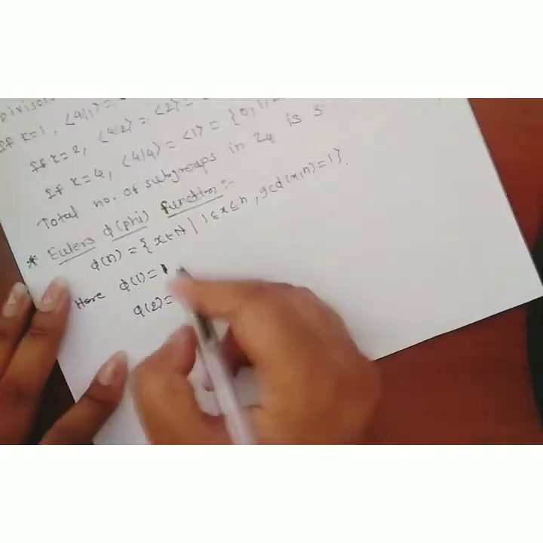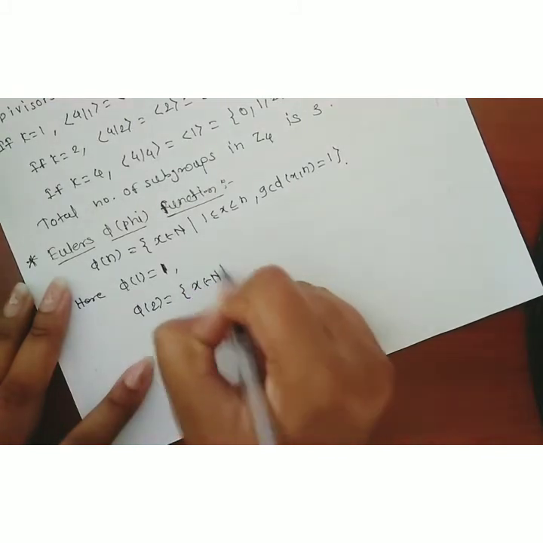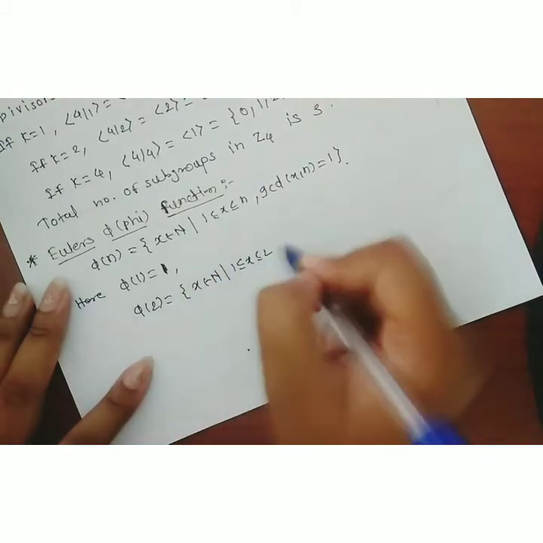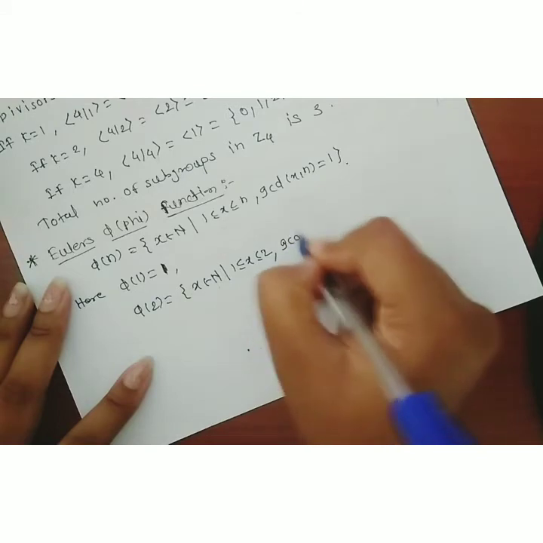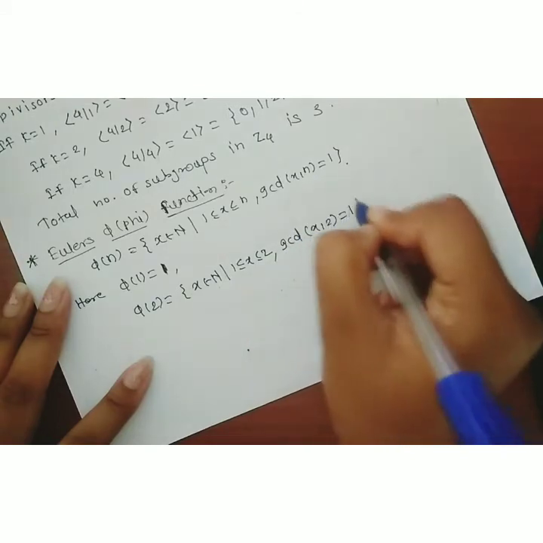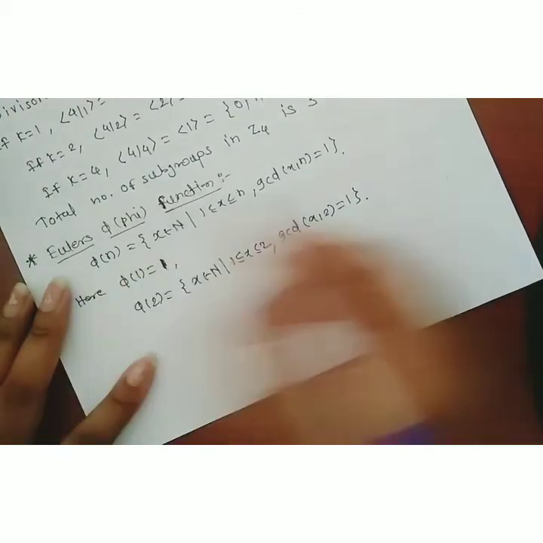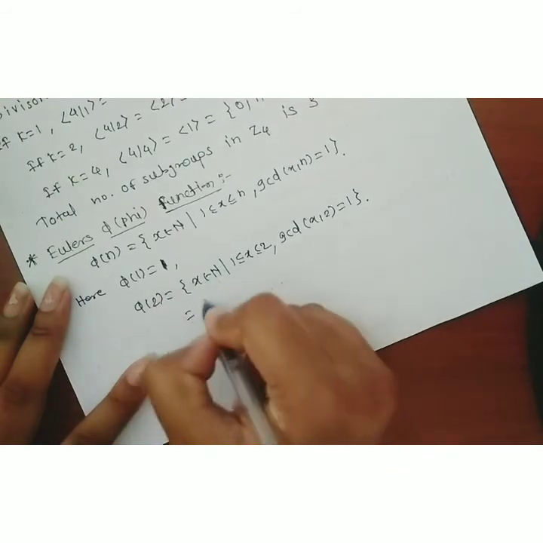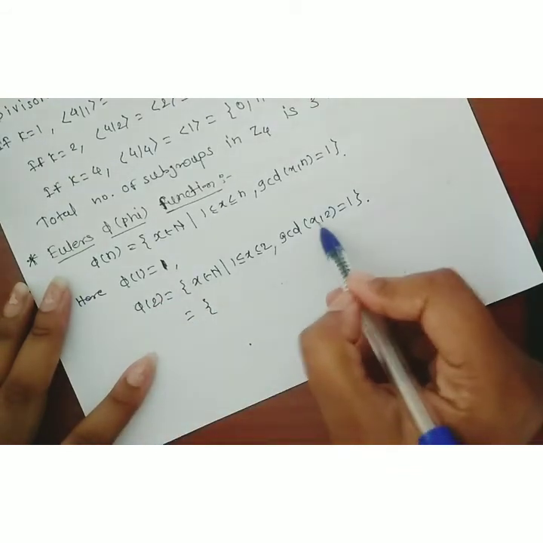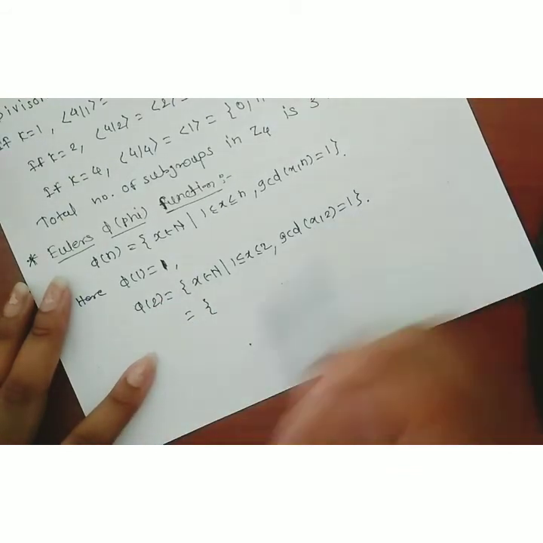Phi of 2 is the set of all those x belonging to the natural numbers, 1 less than or equal to x less than or equal to 2, such that the GCD of x with 2 is equal to 1. Okay, so how many elements are present in this set? It is the set of all those integers whose GCD with 2 is equal to 1.